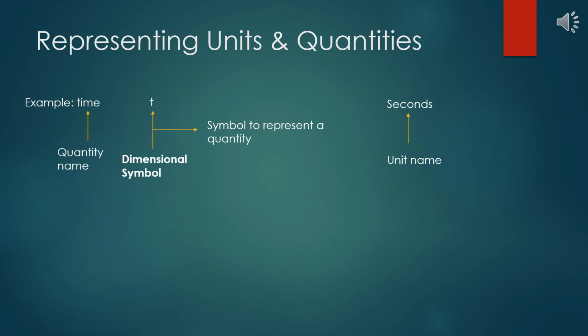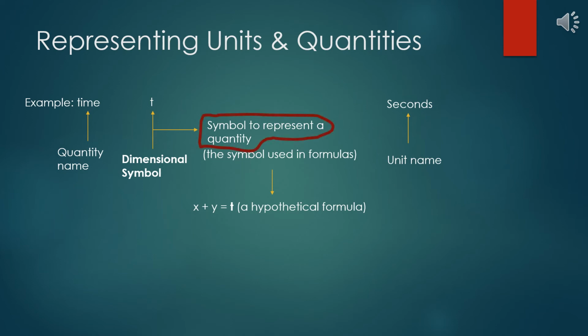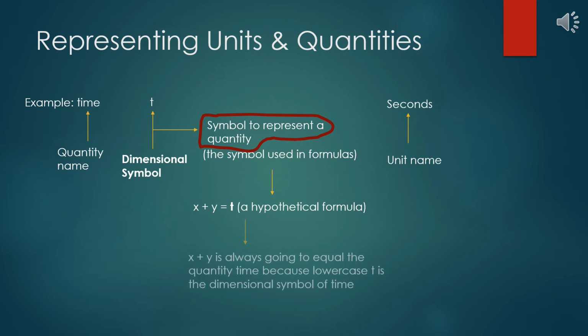We know it represents it, but where does it represent it? Well, one place is in formulas. We remember from the very beginning of the video that I said we can use quantities to find other quantities in a scenario using algebra. So if, for example, I had a hypothetical formula that said x plus y equals t, we would know that lowercase t represents the quantity time. And so this formula tells us that x plus y is always going to be equal to the quantity time, because lowercase t is the dimensional symbol of time.